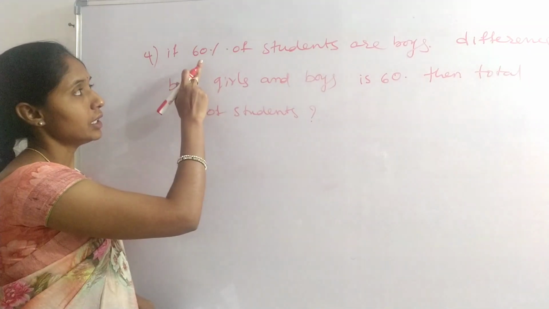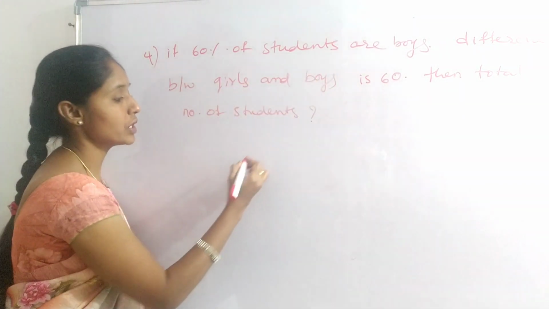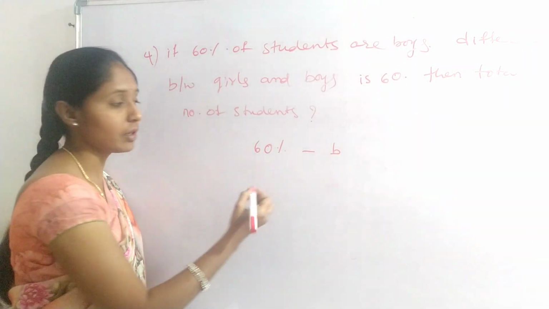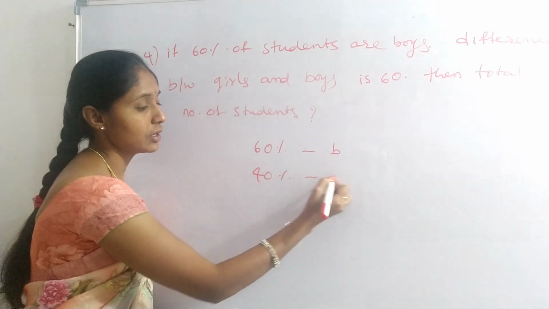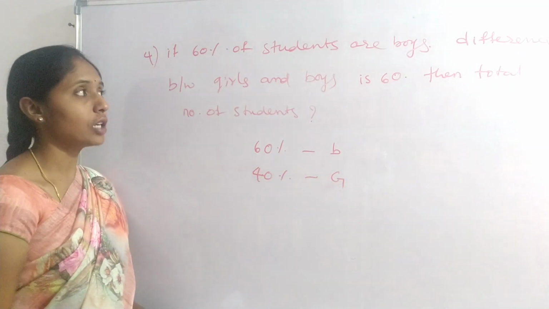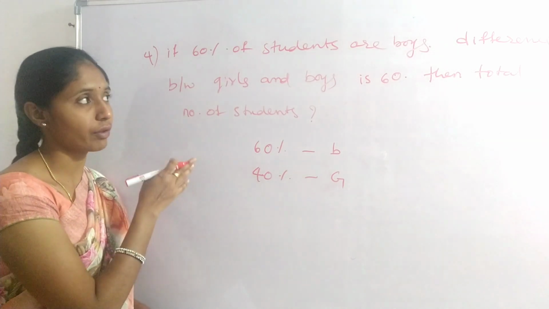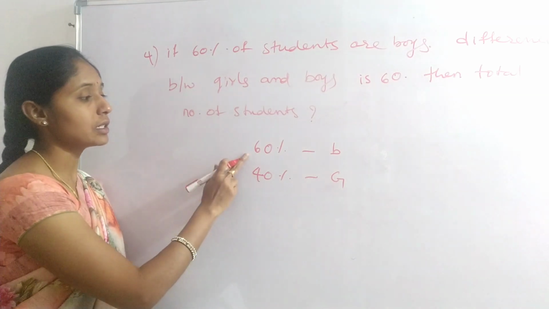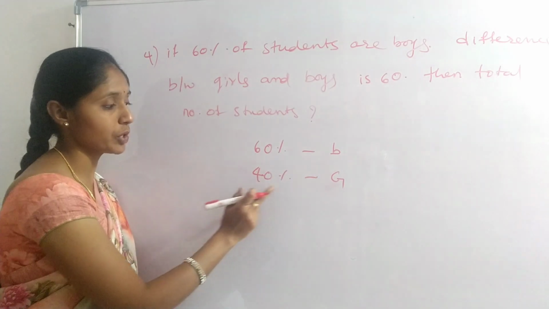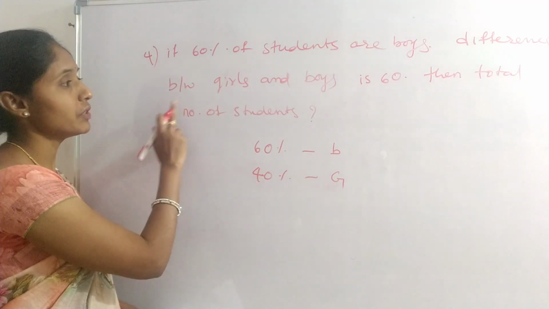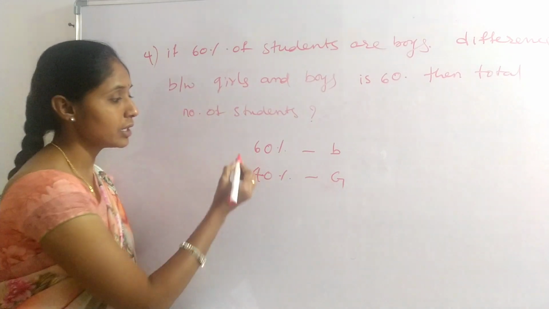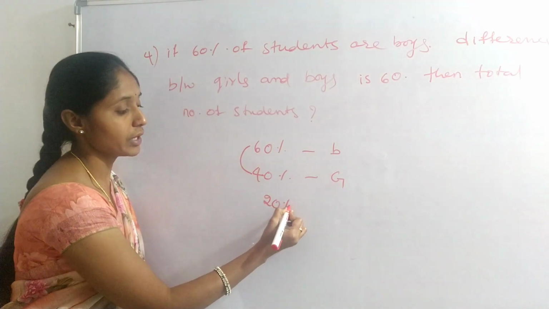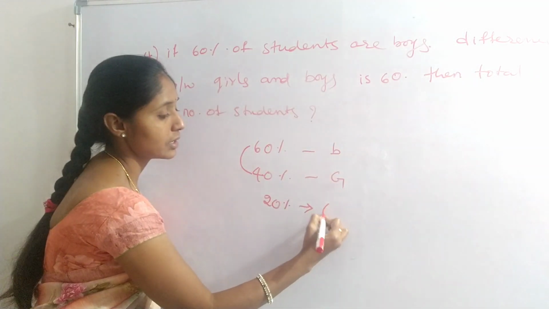Here 60% of students are boys, the remaining 40% are girls. Always while doing percentage questions, assume the total to be 100%. 60% boys and 40% girls. The difference between girls and boys is 60. 60 minus 40 is 20%. 20% of the value is 60.